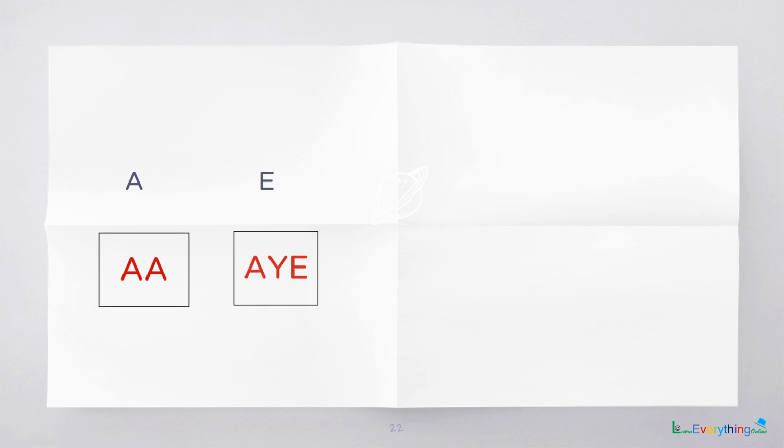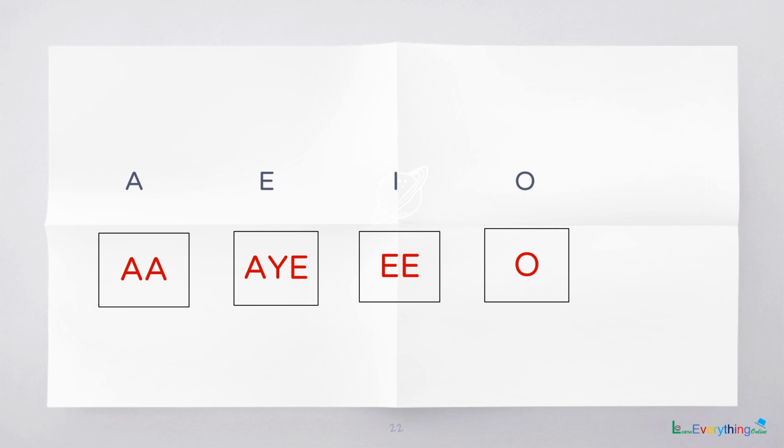So the sounds for the vowels are: for A, it is A. For E, it is E. For I, it is E. For O, it is O. For U, it is U.